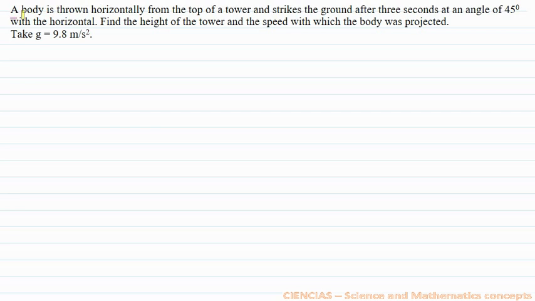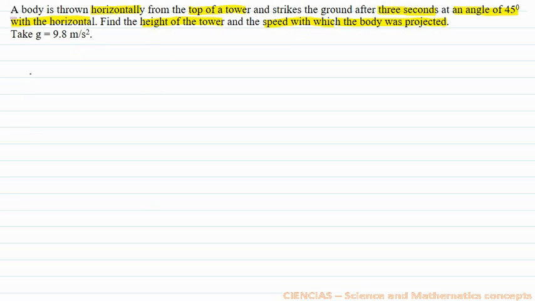The question here is: a body is thrown horizontally from the top of a tower and strikes the ground after 3 seconds at an angle of 45 degrees with the horizontal. Find the height of the tower and the speed with which the body was projected. Take g equals 9.8 meter per second square.